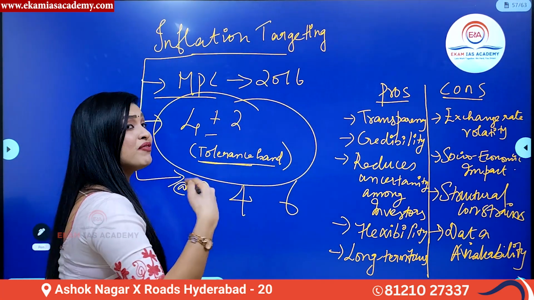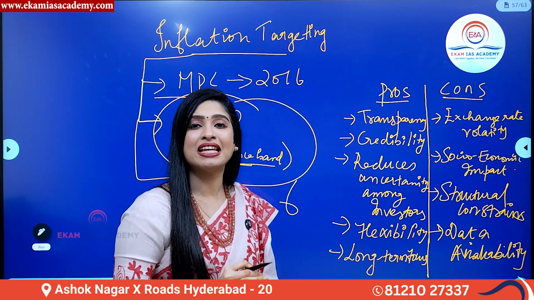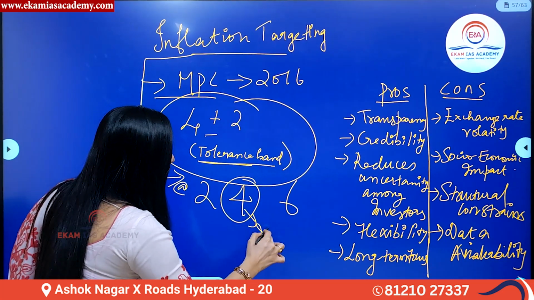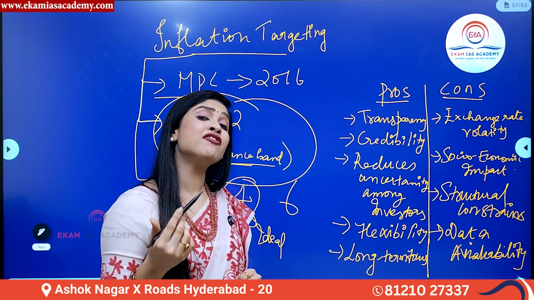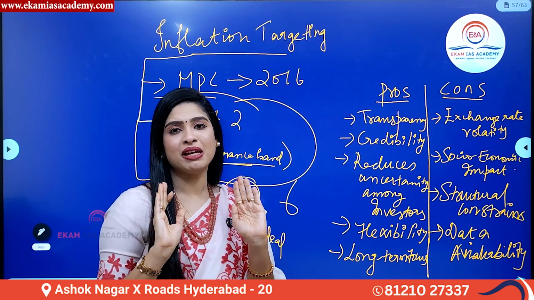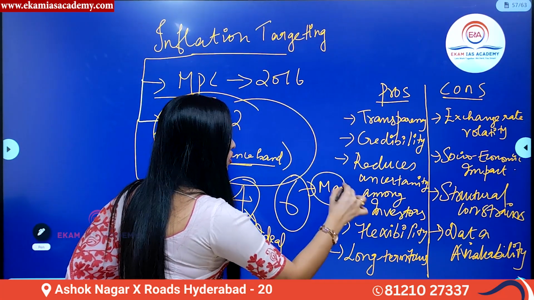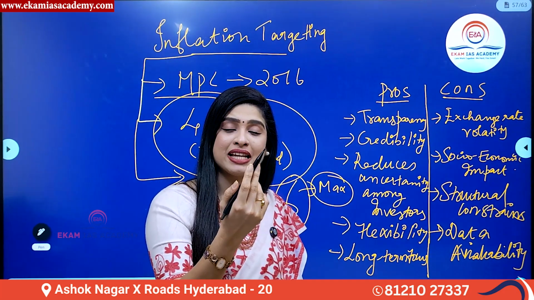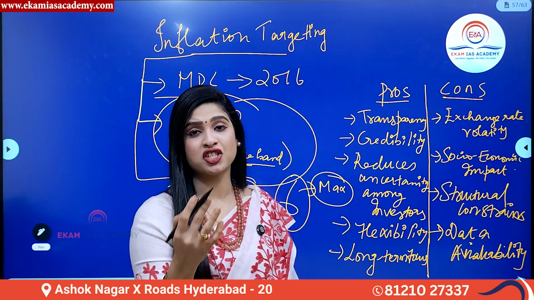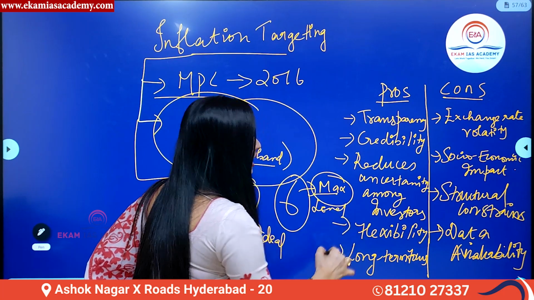Which means that when we target inflation, the ideal rate of price rise for a country like India should be 4%. So 4 is the ideal rate of inflation, which means if inflation is 4%, it is good. Not too bad, not too high. It is at an adjustable level. Whereas 6 is what? The maximum level of inflation, which means that up to 6% inflation can increase in our country, India, but not more than 6%. Then it causes serious problems. So 6 is the maximum limit or level of inflation targeting.